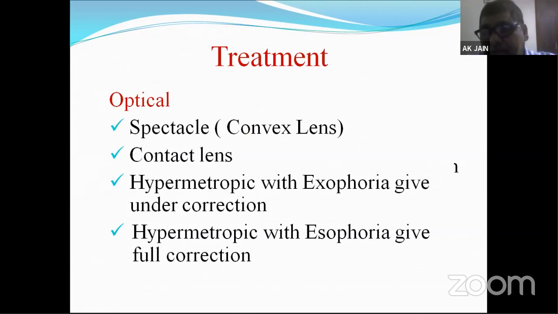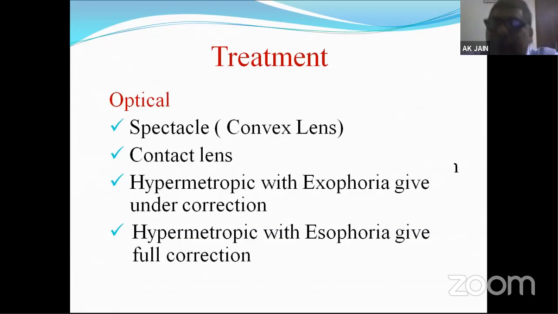if that person with hypermetropia is having exophoria. Exo means outside. When there is deviation of the eyeball outward, it is called exophoria. In that case, the refractive error correction in the hypermetrope should be undercorrected. What do you mean by undercorrection?